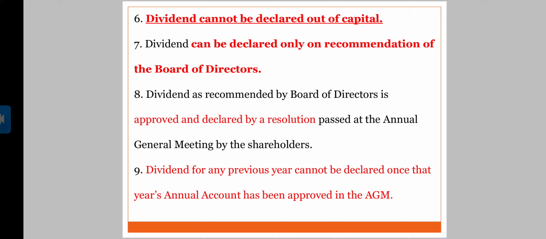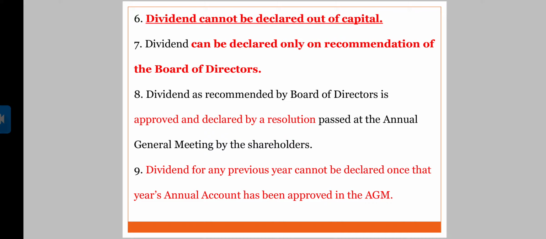Now, coming back to 11th standard, the board of directors is a very important role player in a company, right? The persons who make all the decisions, rules and regulations, policies, the persons who actually manage the company. So yes, dividend can be declared only on recommendation of the board of directors.